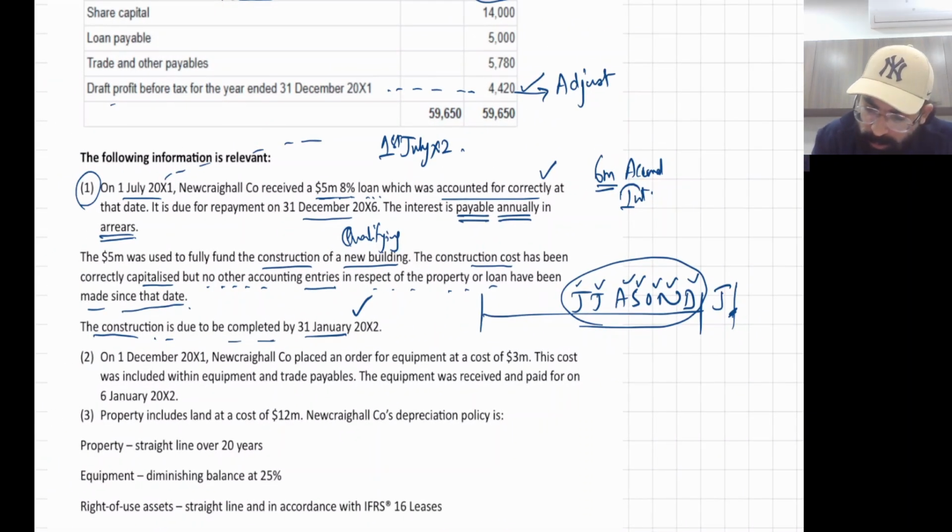It was a 5 million loan. 5 million means 5,000 into 8% into 6 upon 12.